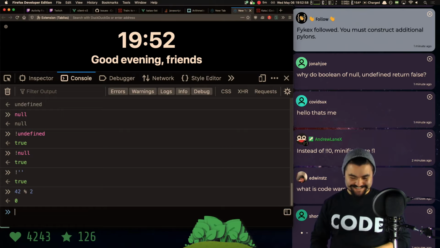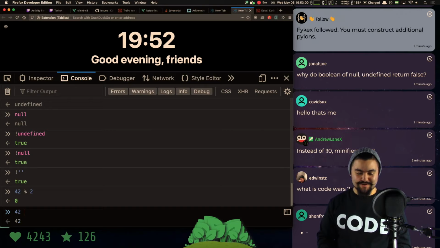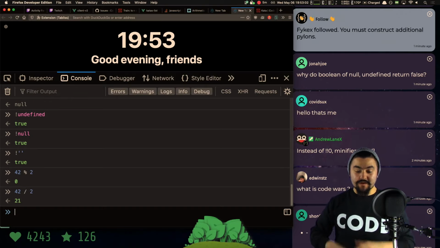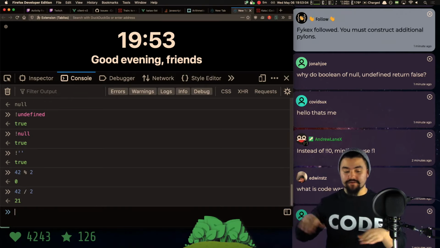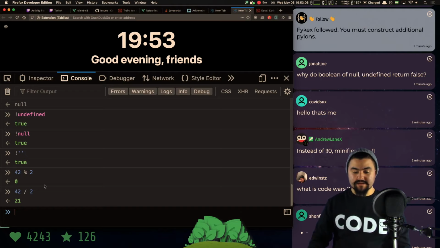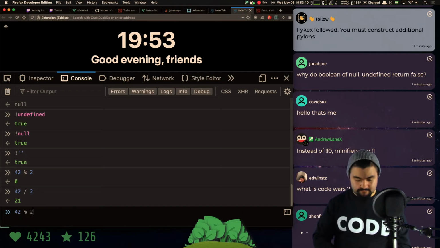21? It's 21. We actually could do 42 divided by 2. It's 21, but that's an even value, right? Or a whole value. There's no decimal place. It is a whole number with no remainder. So the remainder of the division by 2 is 0.